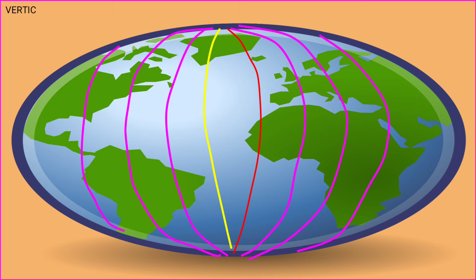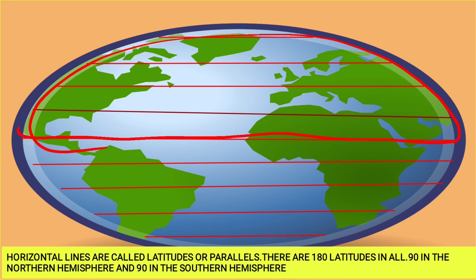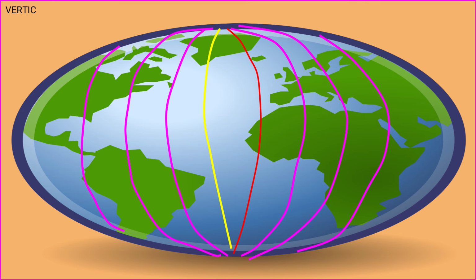Okay, now you understood what are latitudes. Latitudes, they run parallel. How do they run? They run from west to east, this way. They form a circle. Now let us study about the next imaginary line. These are vertical lines. What are vertical lines? North pole to south pole join hota hai.